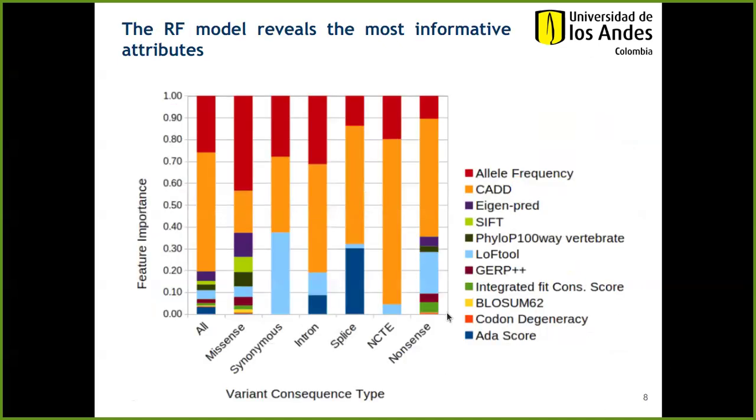The random forest model yields an information parameter that lets us know the relative importance of each feature in the decision. We can see that the allele frequencies and the CADD scores were very important in all the consequence types, although the allele frequency is more important on missense variants. Interestingly, the LOF tool is an important score for the classification of synonymous variants.